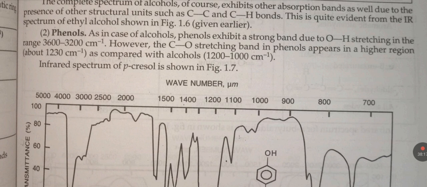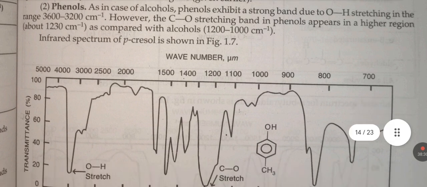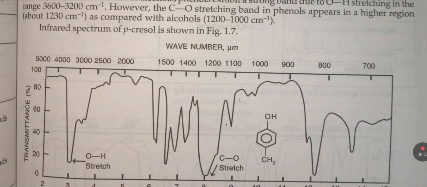Second, phenol. As in the case of alcohol, phenol exhibits a strong band due to OH stretching in the range 3600 to 3200. However, the CO stretching band in phenol appears in a higher range as compared with alcohols. The infrared spectrum of paracresol is given in figure 1.7.